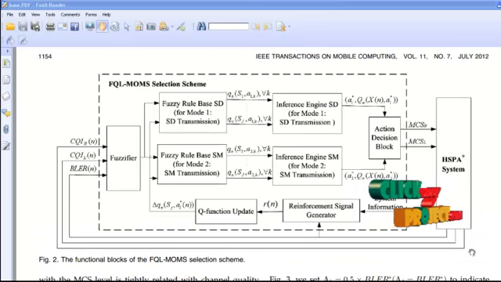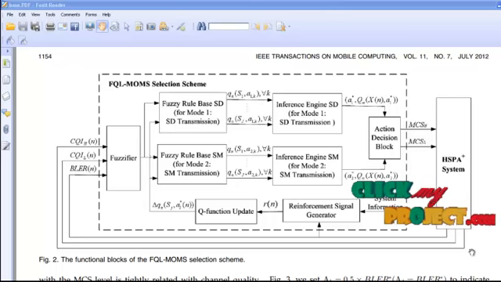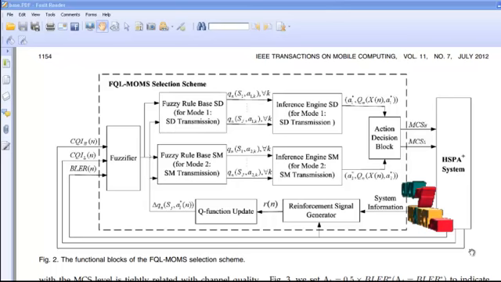This is the function blocks of the FQL-MOMS selection scheme. The MIMO transmission mode with the MCS level is tightly related with channel quality and the resulting performance metric BLER. The FQL-MOMS selection scheme chooses 3 measures to be the input linguistic variables. They are BLER, CQIH and CQIL.